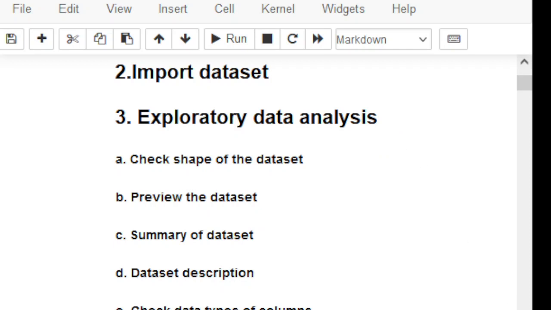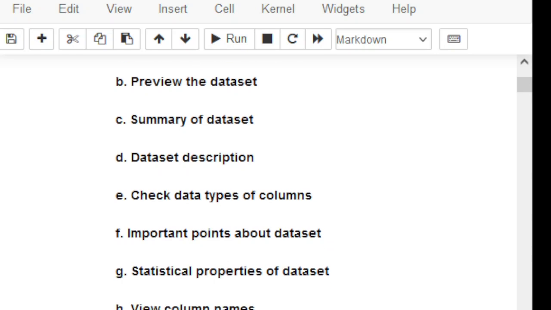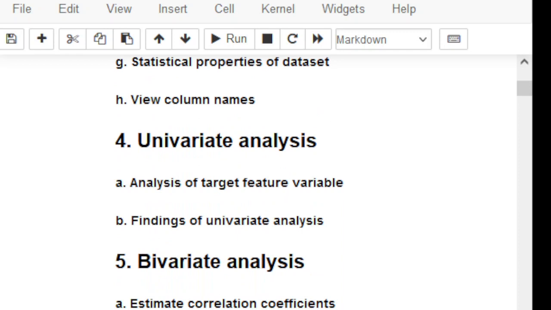So what we did so far in part one was check the shape of the data sets, that is, how many samples or records there are and how many features there are. We previewed some records of the data sets, looked at the summary of the data sets and the data set descriptions, the data types of our columns, and important points about the data sets. And today we also look at the statistical properties of the data sets, and then we perform the univariate analysis.